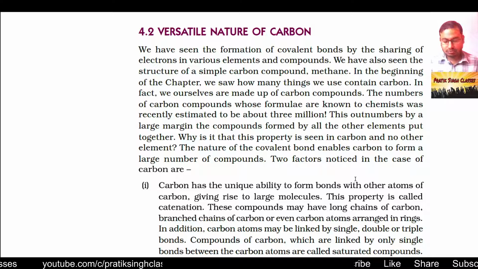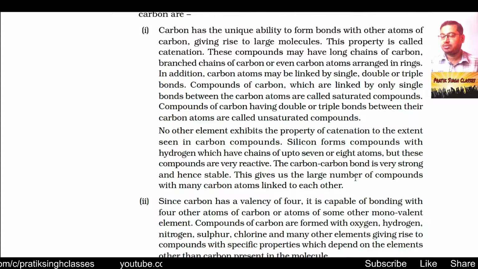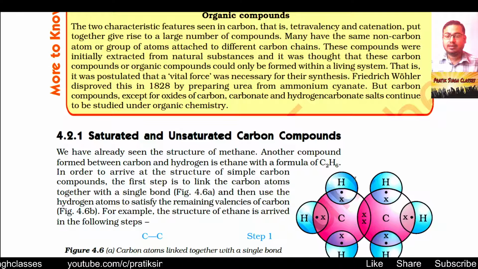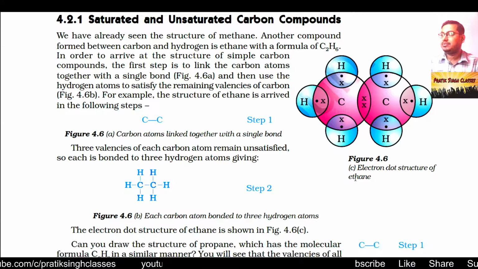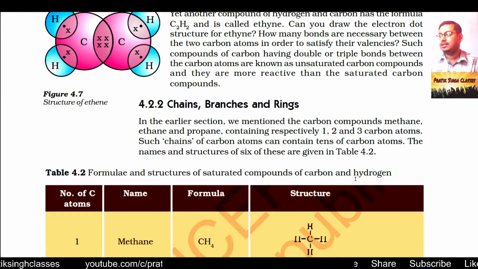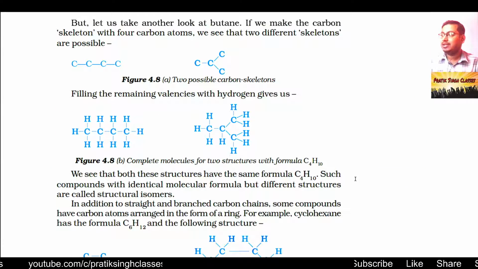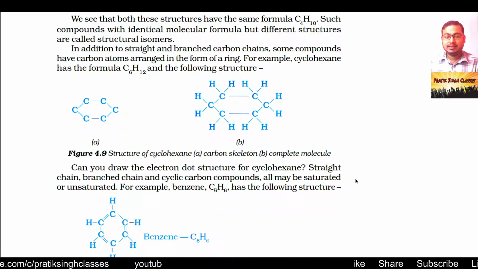You will be amazed to know that carbon makes compounds in a number far greater than the compounds of other elements. Then we have seen the definition of organic compounds, and how the word organic compounds was formed. Then we have seen saturated and unsaturated carbon compounds, carbon carbon single bond, double bond, and triple bond. Then the concept of alkane, alkene, and alkyne, and the concept of straight chain, branch chain, and ring chain.